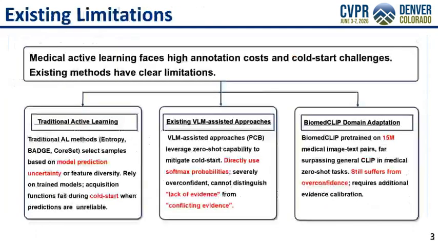Let's examine existing approaches. Traditional methods like entropy, BADGE, and coreset rely on trained model predictions. They fail during cold start. VLM-assisted approaches like PCB use softmax probabilities directly, but these are severely overconfident and cannot distinguish lack of evidence from conflicting evidence. BiomedCLIP, despite strong medical domain performance, still requires additional evidence calibration.